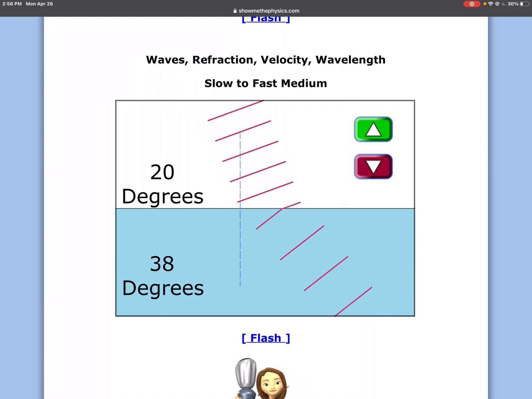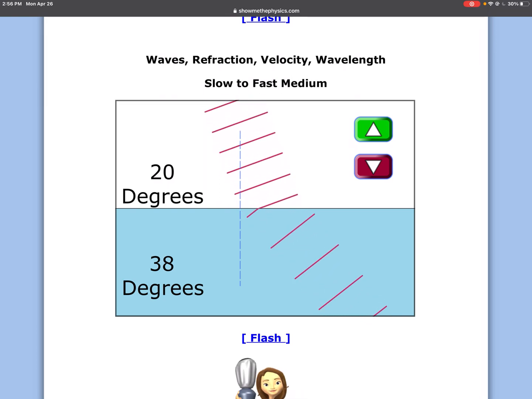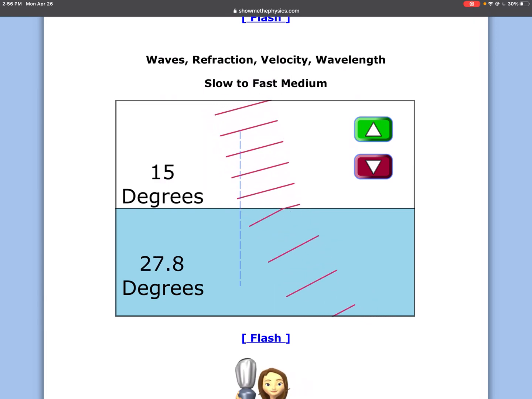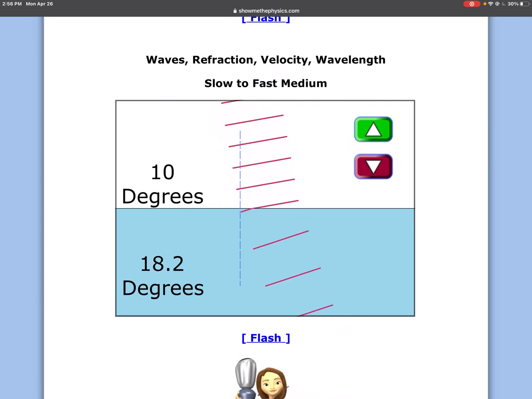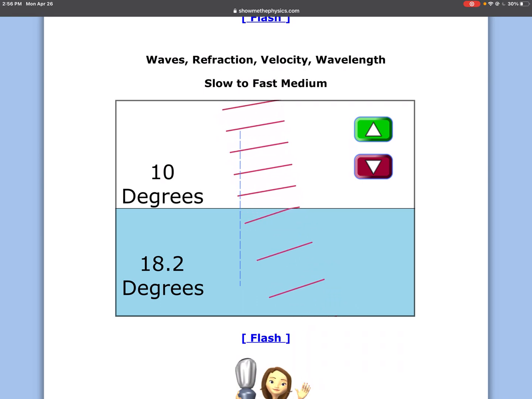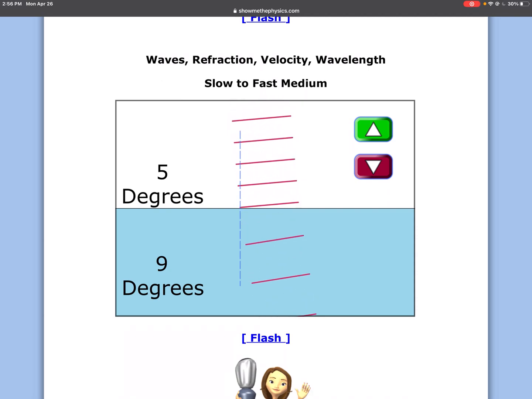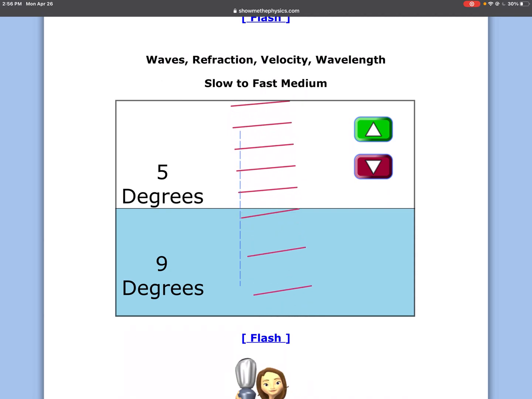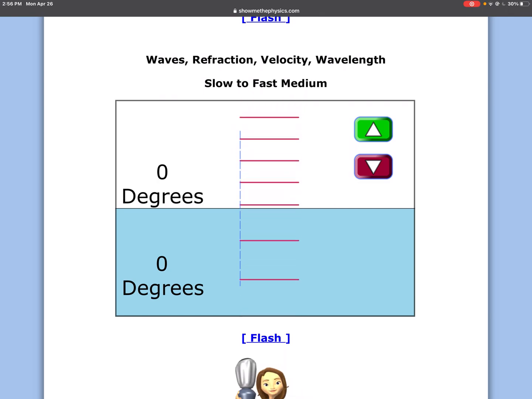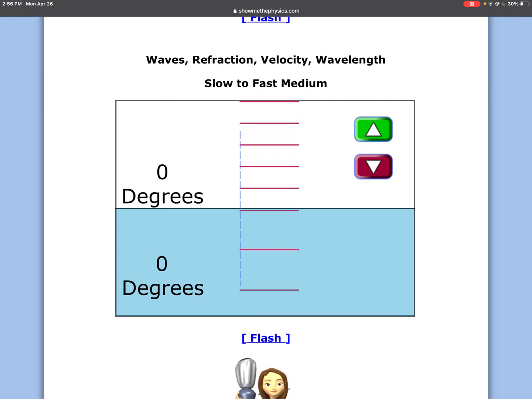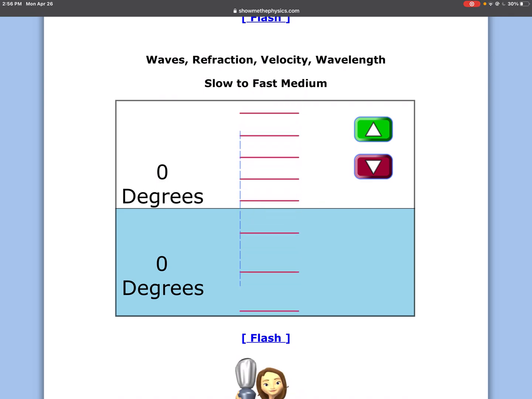Now, if we change this angle, the angle of refraction is going to change. If we change it to 15 degrees, it changes. If we change it to 10 degrees, it refracts at a lower angle. And at 5 degrees, it's going to refract at 9 degrees. But if there is no angle and it's going straight down, the light does not refract. So it has to be hitting at an angle.